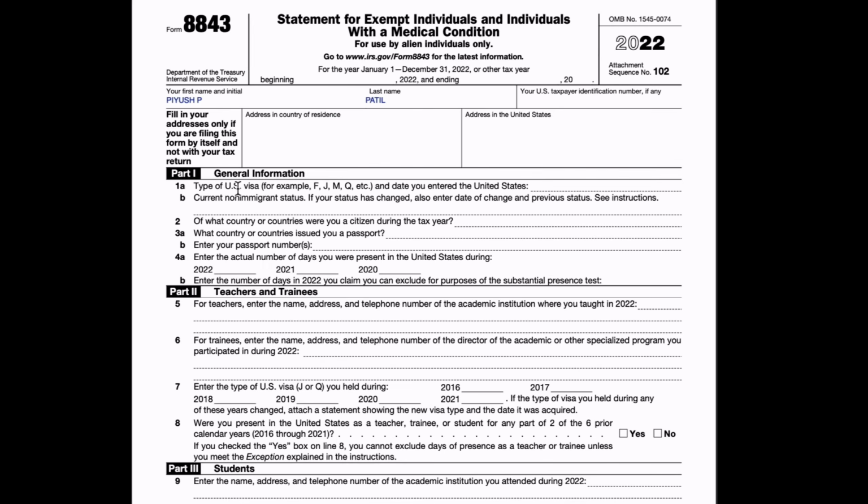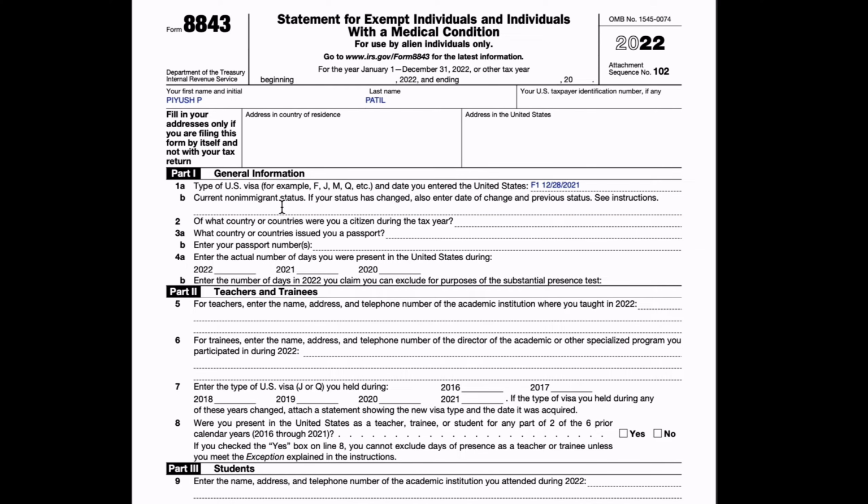So for the first line, you have to enter the type of US visa and the date you entered in the US. So if you are a F1 student, you enter F1 and you enter the date that you entered in the US. So I came on 28 December 2021, so I will enter that date in the month, date, year format.